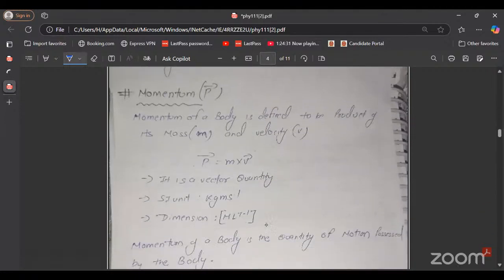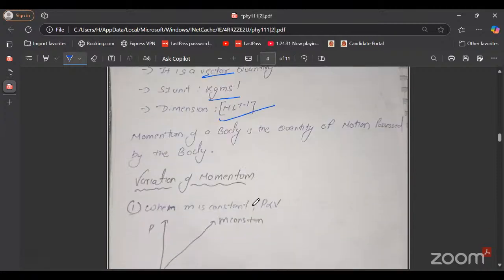Now comes the main part, that is momentum. The momentum of a body is defined to be the product of mass and velocity. The formula of momentum is mass into velocity, P equals mv. It is a vector quantity. Its SI unit is kg meter per second, and its dimension is MLT^-1. The momentum of a body is the quantity of motion possessed by the body.